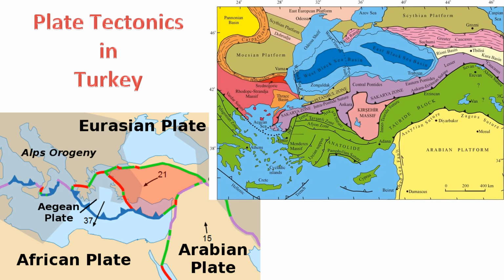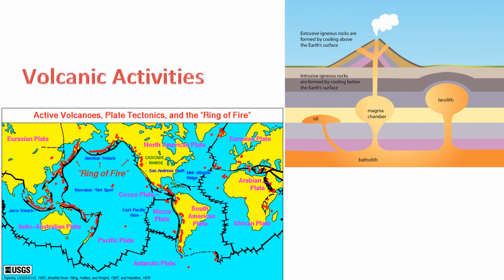7. Seismic activity. Turkey is prone to significant seismic activity due to the interactions of multiple tectonic plates. Earthquakes are relatively common, and historical records document several major seismic events. The dynamic nature of plate interactions in Turkey has geological consequences, including the formation of mountain ranges, fault lines, and seismic hazards. The complex tectonic setting of the region makes it important for earthquake studies and monitoring to understand and mitigate seismic risks.